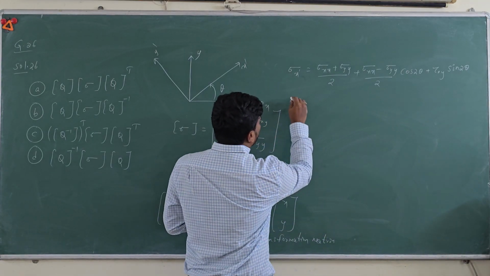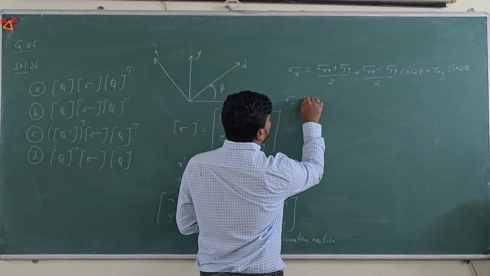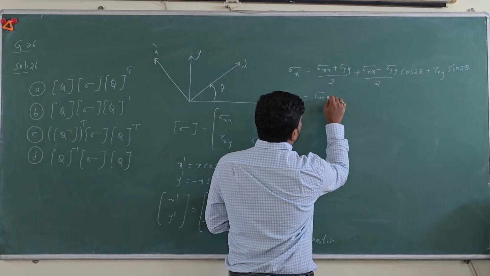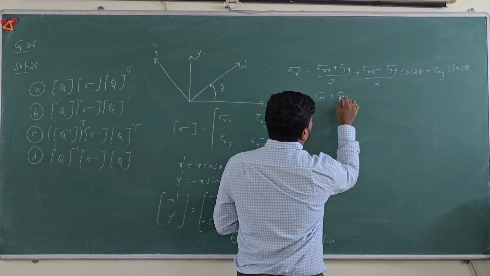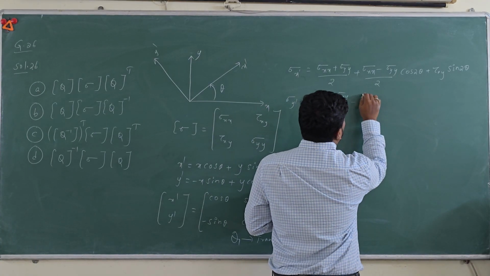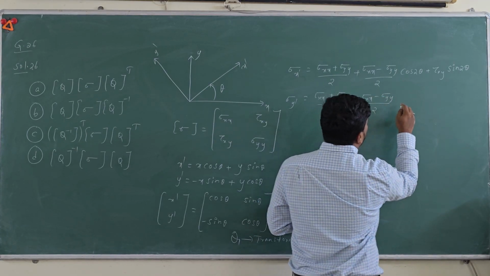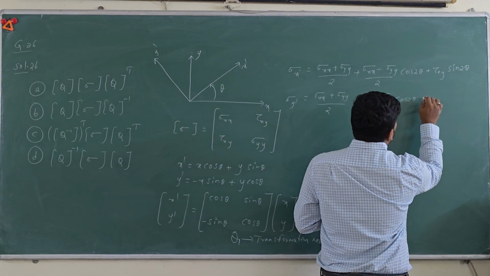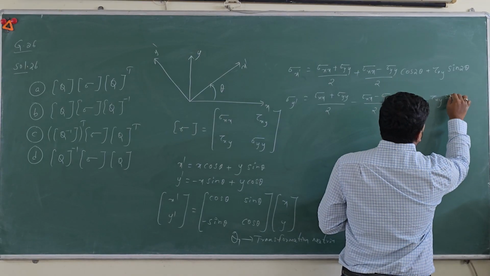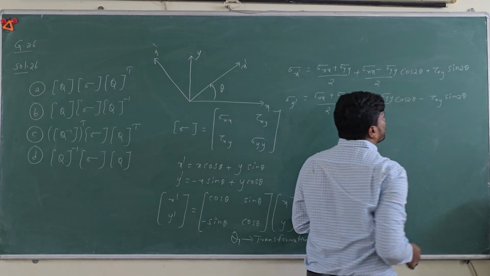And similarly, sigma y dash is sigma xx plus sigma yy by 2, minus sigma xx minus sigma yy by 2 cos 2 theta, minus tau xy sin 2 theta.